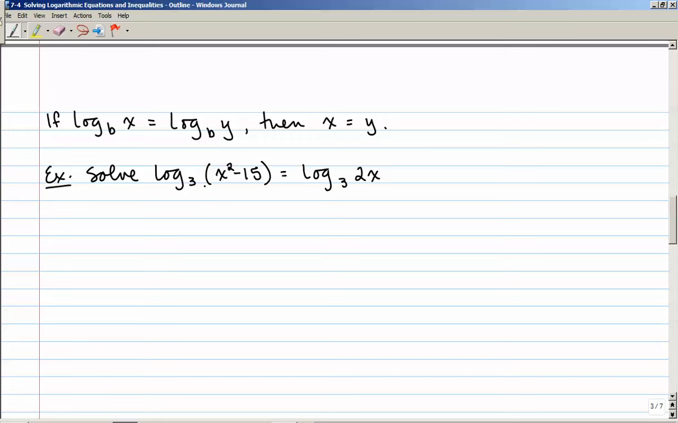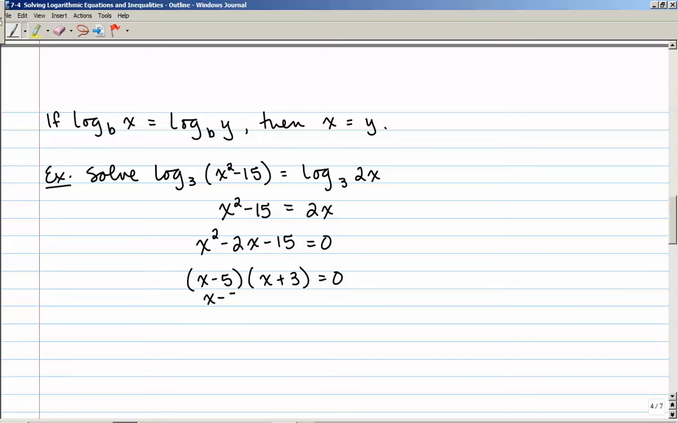So log base 3 of the quantity x squared minus 15 equals log base 3 of 2x. They are both log base 3, so I can just pull off x squared minus 15 equals 2x. You might want to say cancel out the log base 3's. Technically that's not what you're doing, but you can think of it that way if you'd like. Now this is an interesting equation because this is actually quadratic. So I need to make it equal 0 and factor the left hand side. That's going to factor into x minus 5 and an x plus 3.